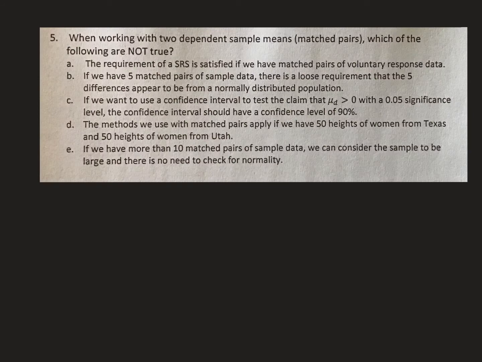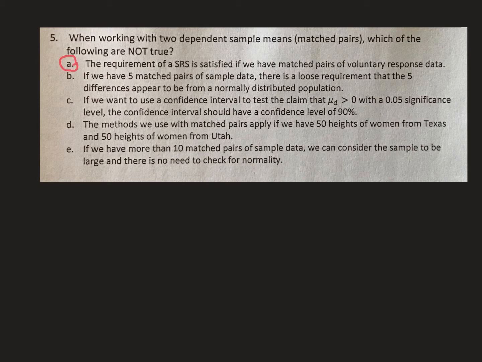Number 5, now we're going opposite. Number 5 says, when working with 2 dependent sample means, matched pairs, which of the following are not true? Okay, they're not true. That's the key. Part A: The requirement of an SRS is satisfied if we have a voluntary response sample. That's not true. You cannot do a voluntary response and get an SRS.